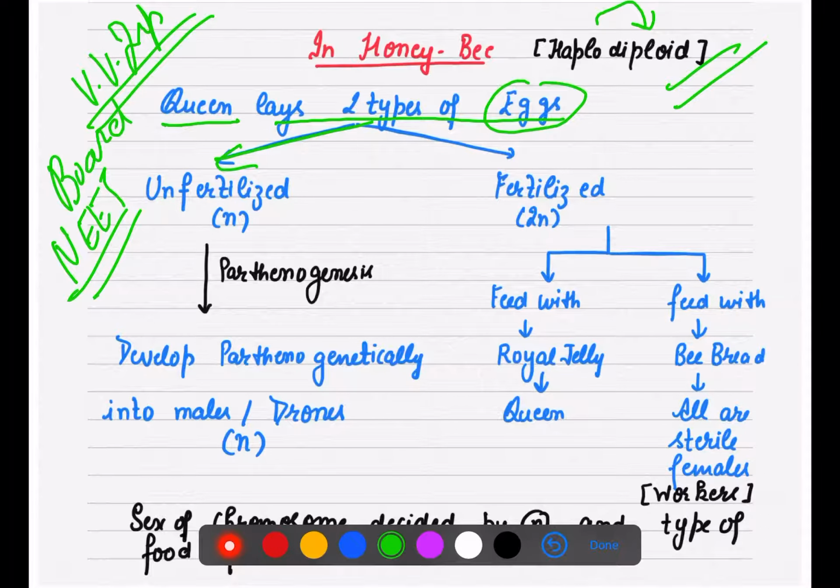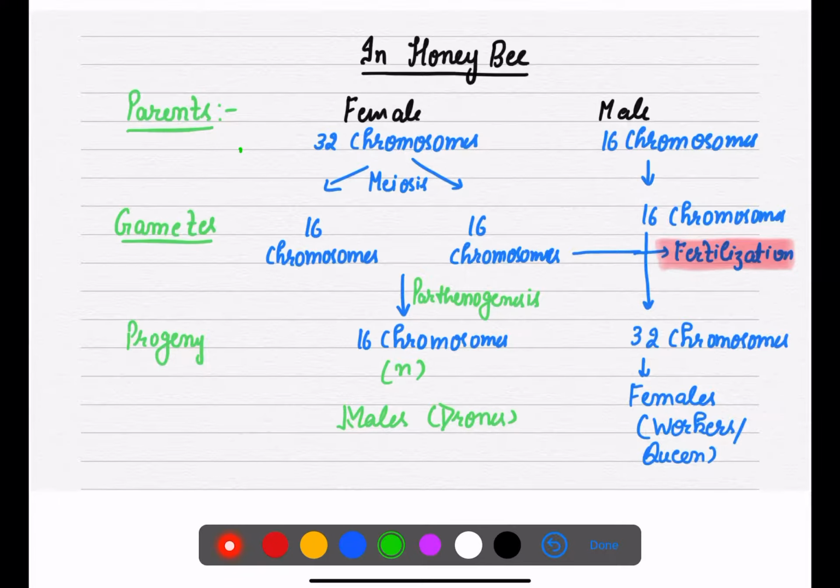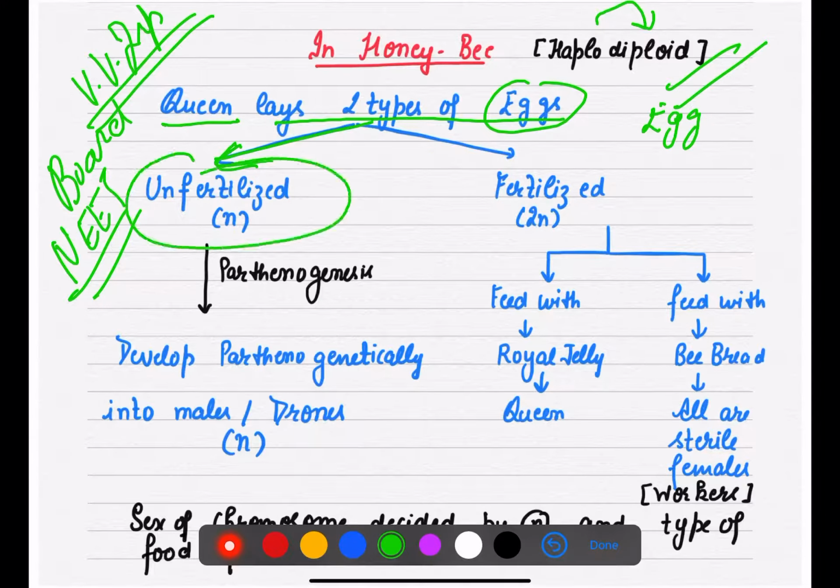Fertilized का मतलब समझते हो आप, मेल एंड फीमेल fertilized होते हैं. Here the eggs are formed but they are unfertilized eggs, right? Unfertilized का मतलब है ploidy will be n, they will have a half set of chromosomes because fertilization तो हुआ ही नहीं.